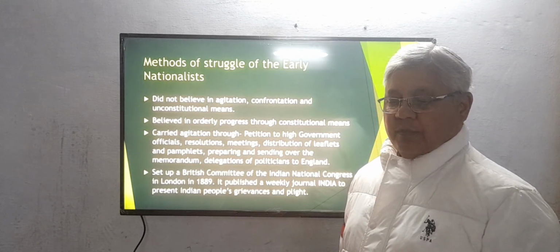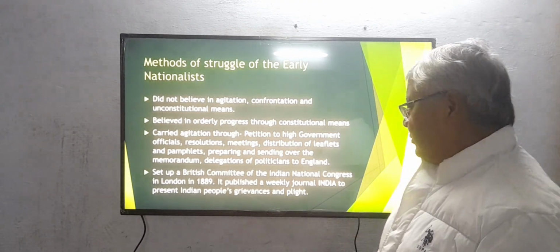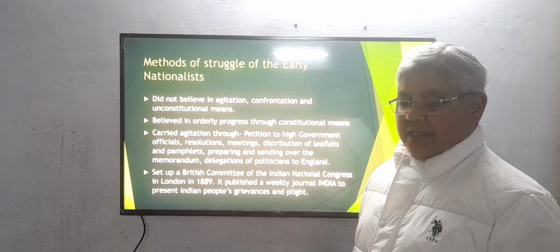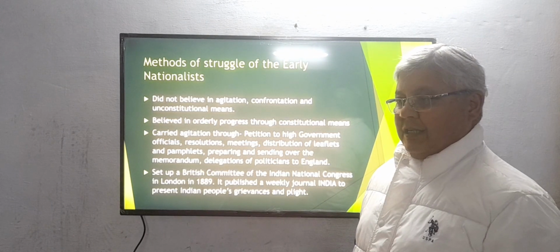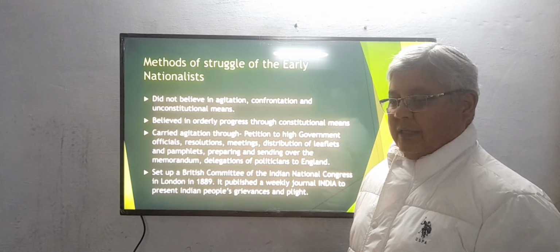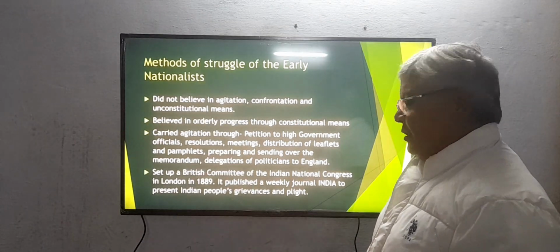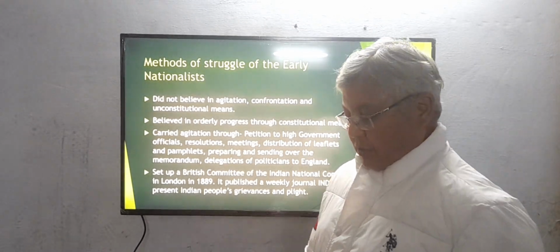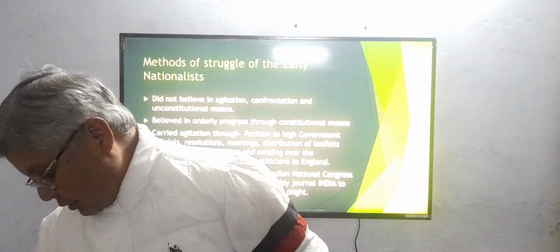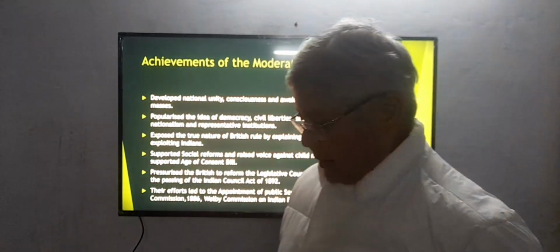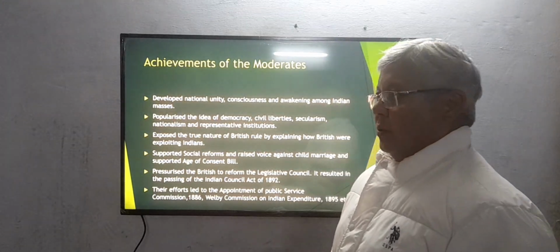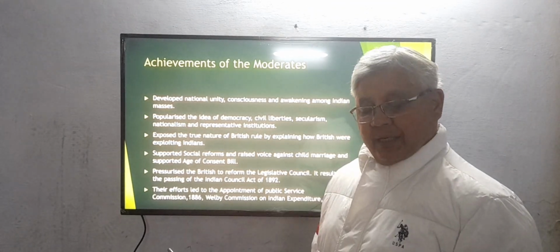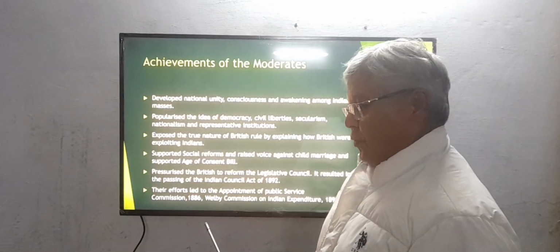They started publishing through this magazine, a weekly journal. They put the grievances of the Indians in that magazine and tried to convey this message to the British, that they should look into these issues and try to resolve them all. So the question arises: through these methods, how far were they successful?